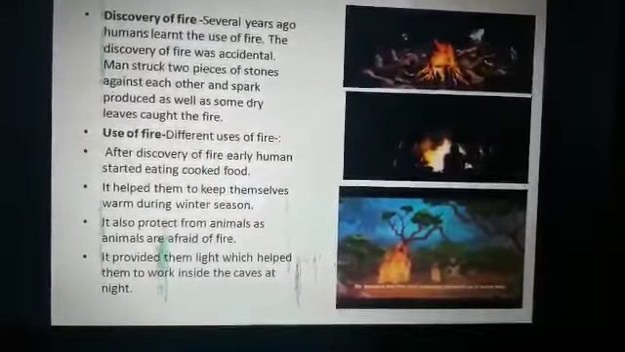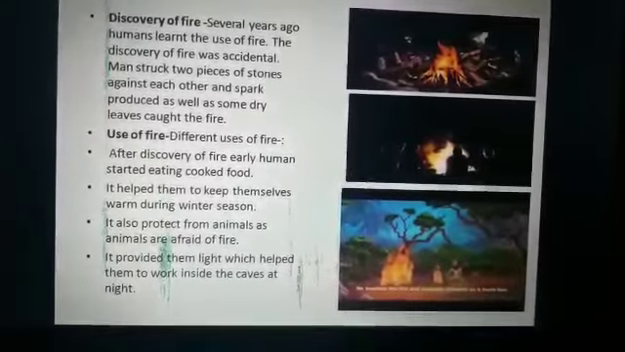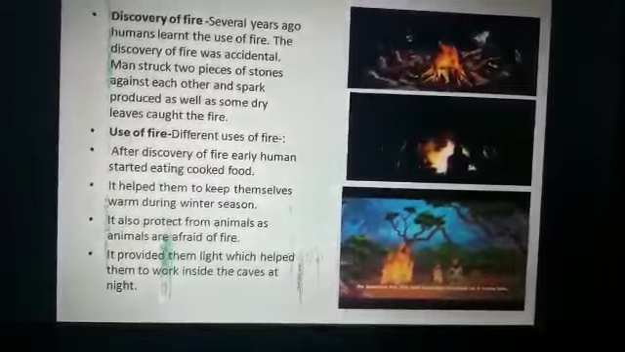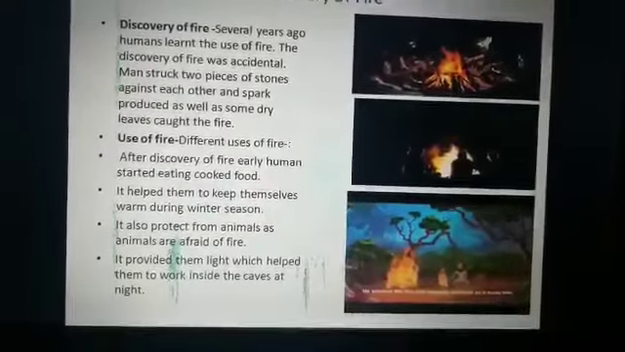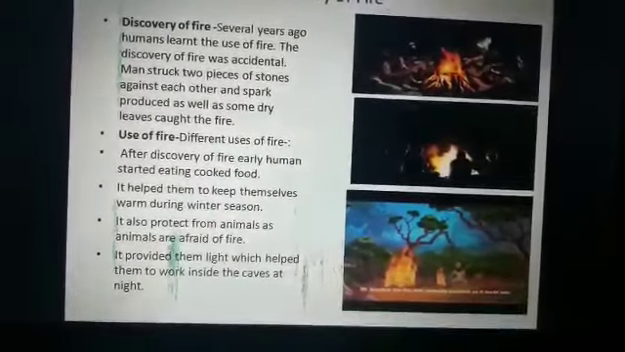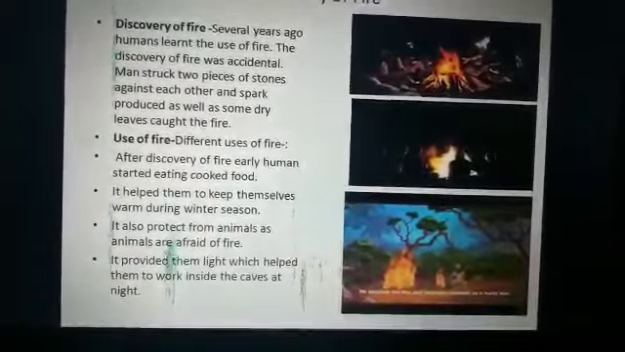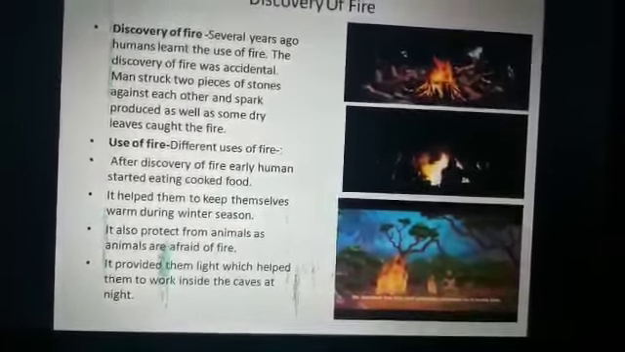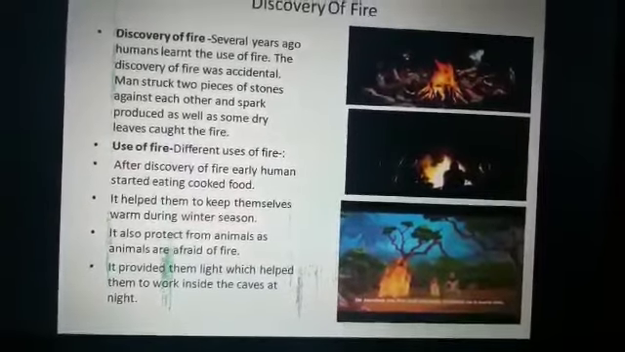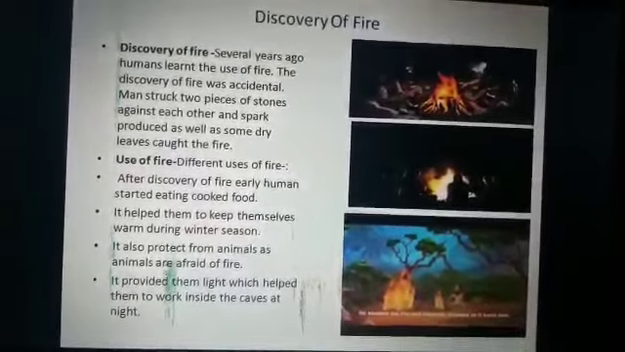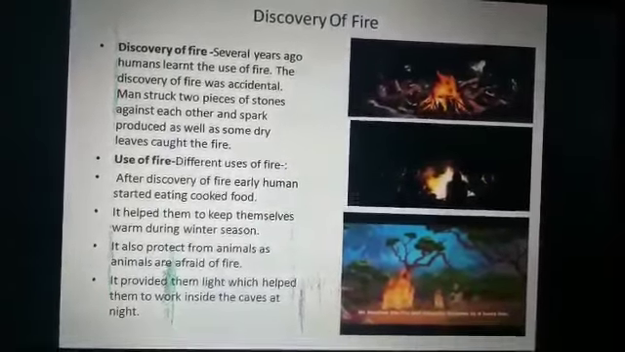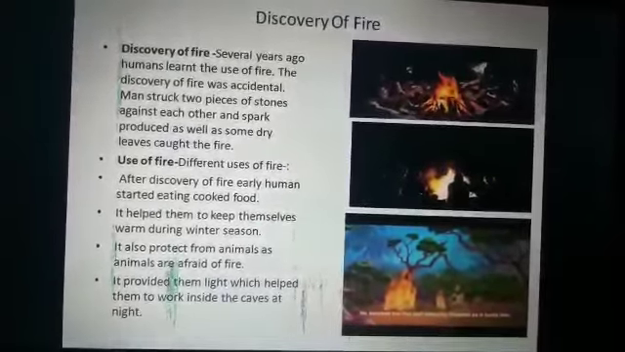And the third one is it also protected them from animals, as animals are afraid of fire, which means with the help of fire, early humans could protect themselves. And the last one is it provided them light, which helped them to work inside the cave at night. So this is how early humans discovered fire, and how they used fire for different purposes.